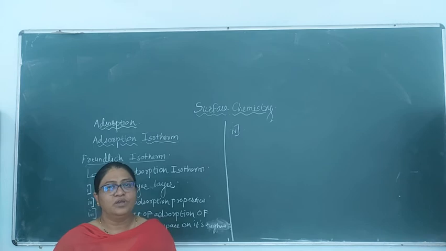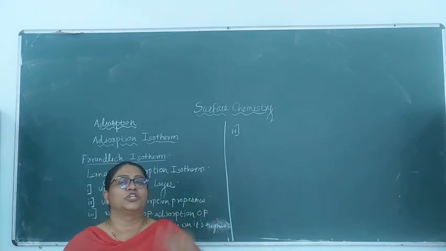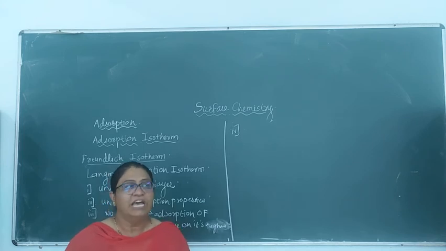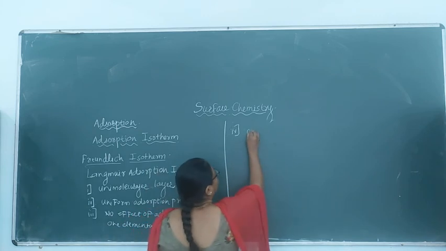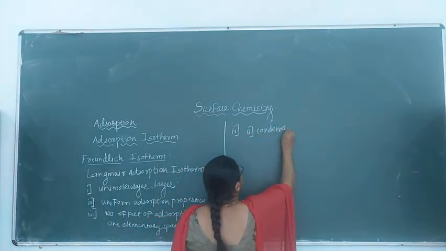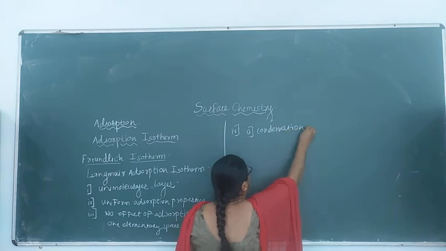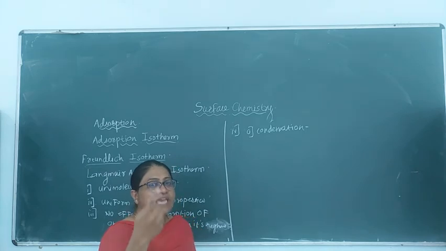Right. So therefore the adsorption process consists of two opposing actions. One is called as the condensation. And what is condensation? Condensation is adsorption of the gas molecule from gas phase onto the surface of the solid.